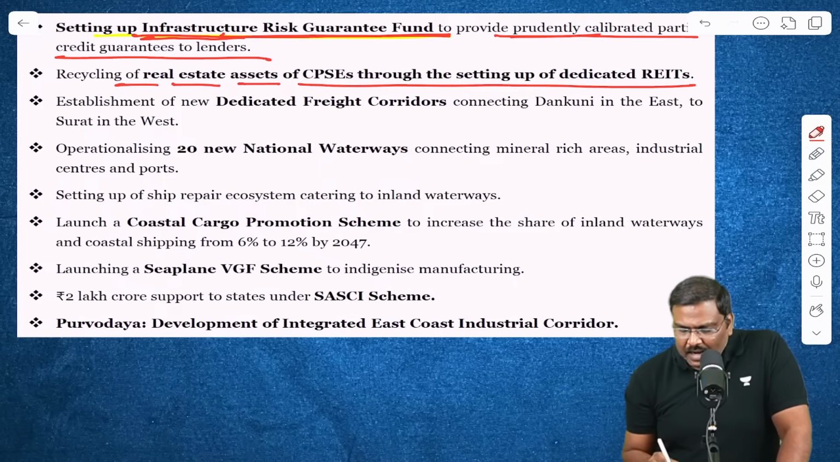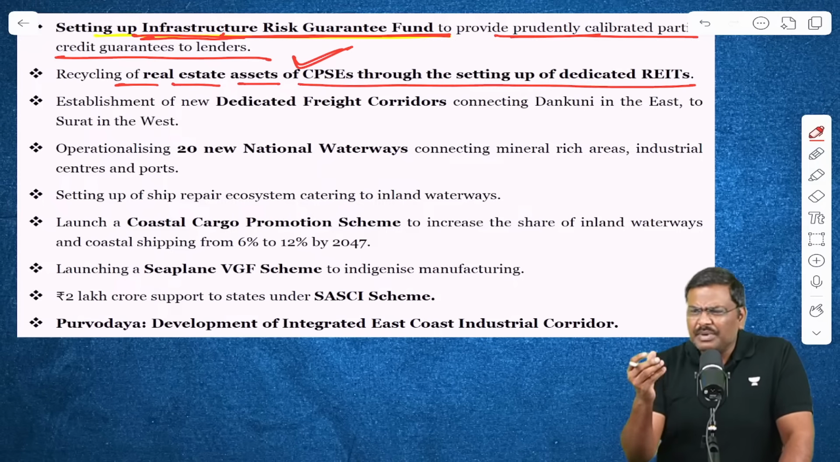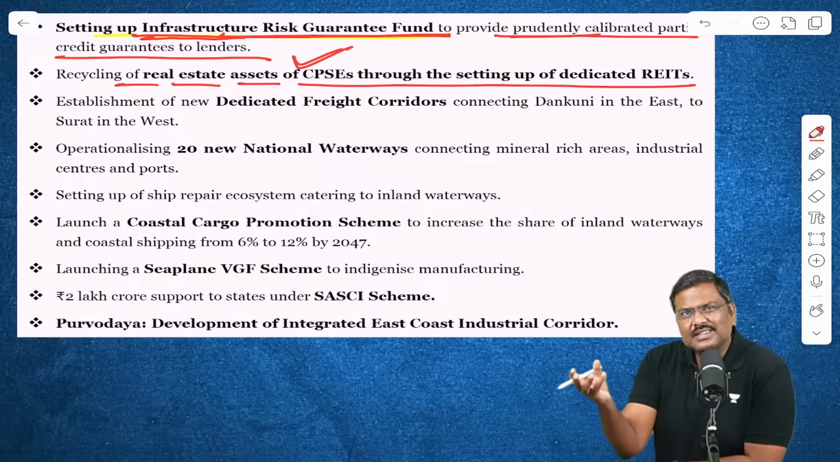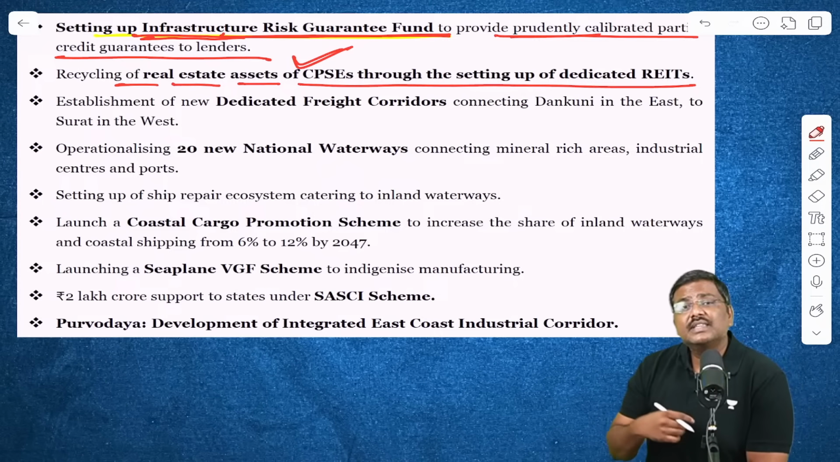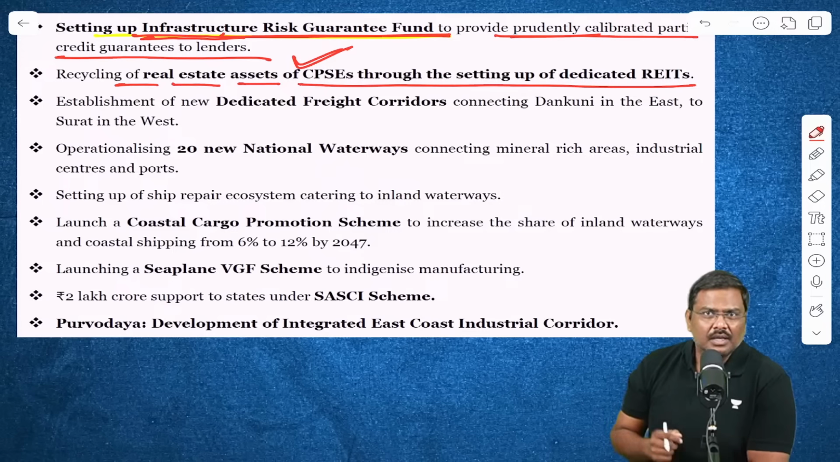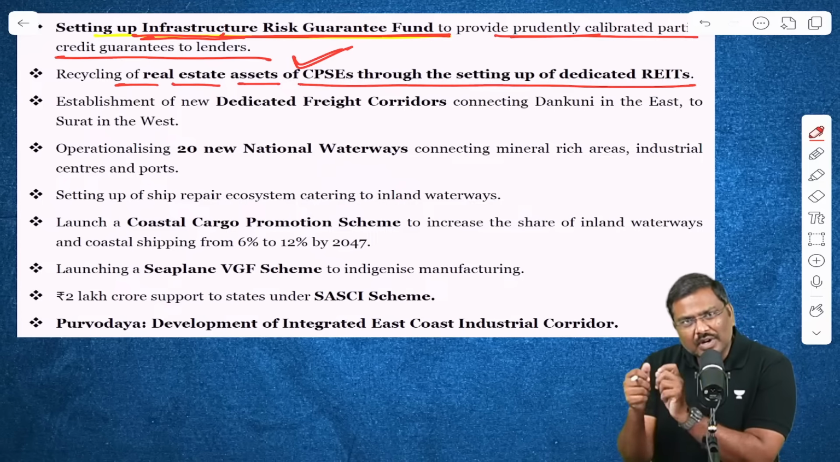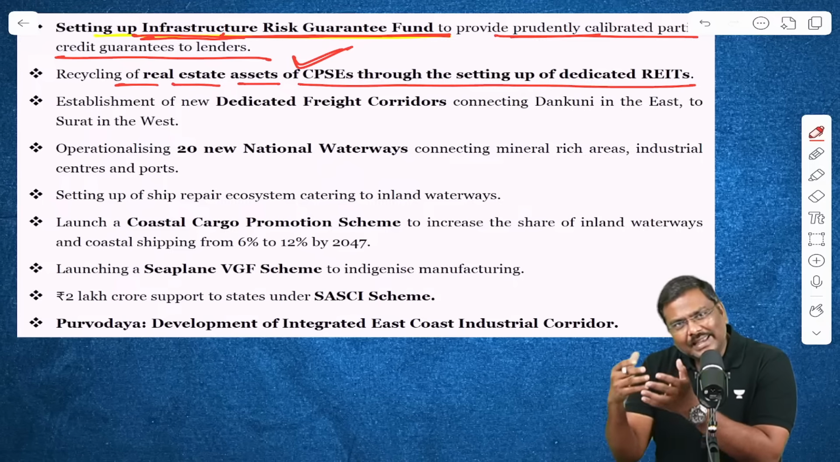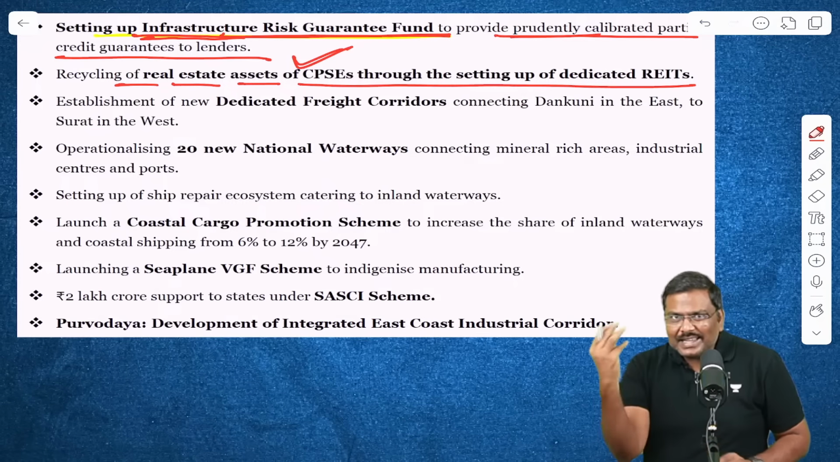Now there are certain real estates which are simply falling idle with the CPSCs. There are a lot of real estate assets. You must have seen a lot of these CPSCs owning real estate projects or assets without utilizing them properly. So can we monetize them? Monetize in the sense, can we get certain value from these particular projects? Yes, there is a model.